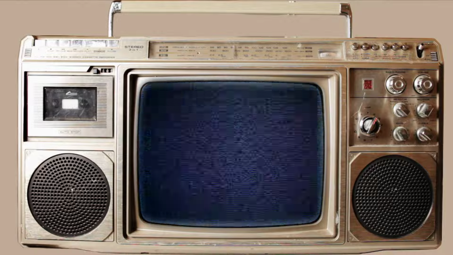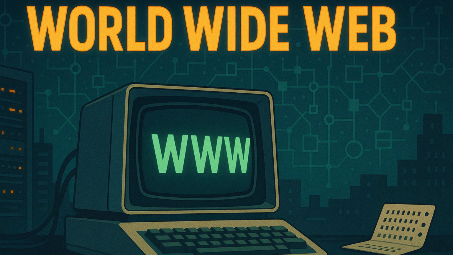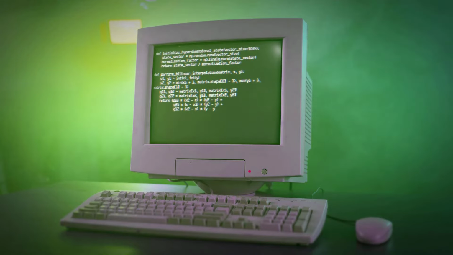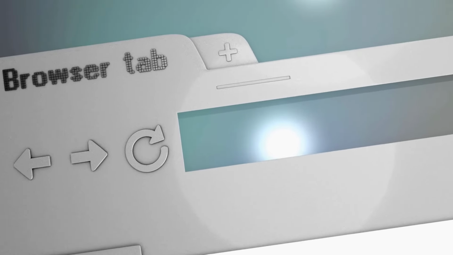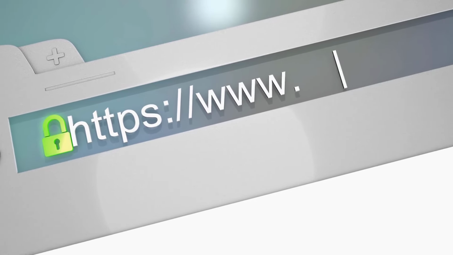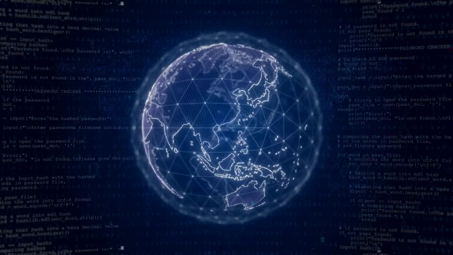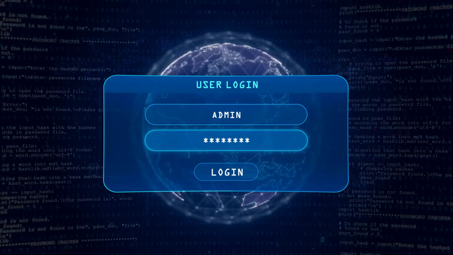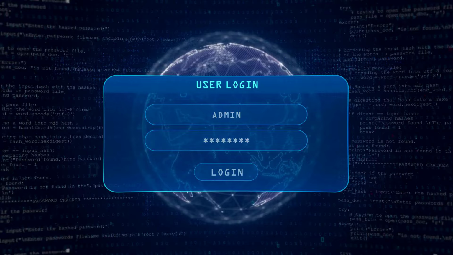The World Wide Web. Though the internet was now functional, it wasn't user-friendly. In 1989, British scientist Tim Berners-Lee, working at CERN, proposed a new system that used hyperlinks to connect documents, the birth of the World Wide Web. In 1991, the first website went online. Berners-Lee introduced 3 key components: HTML, the language for web pages, URL, addressing, and HTTP, the communication protocol. Suddenly, the internet became accessible to regular users.